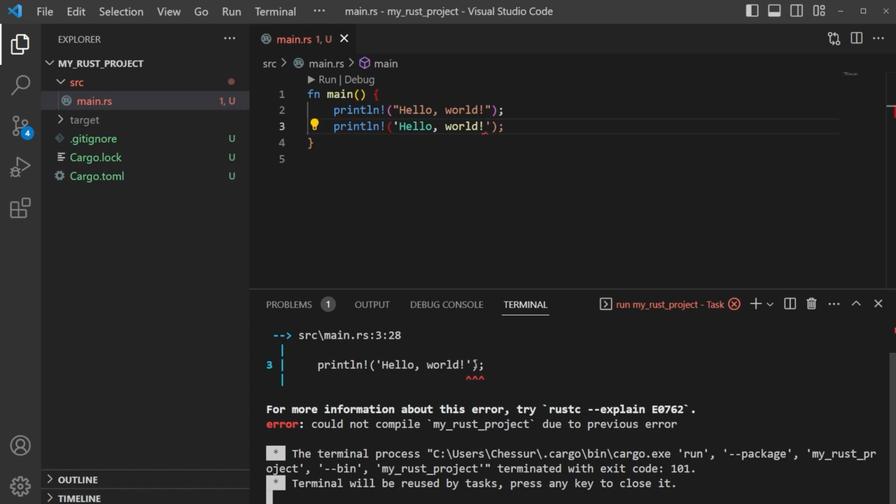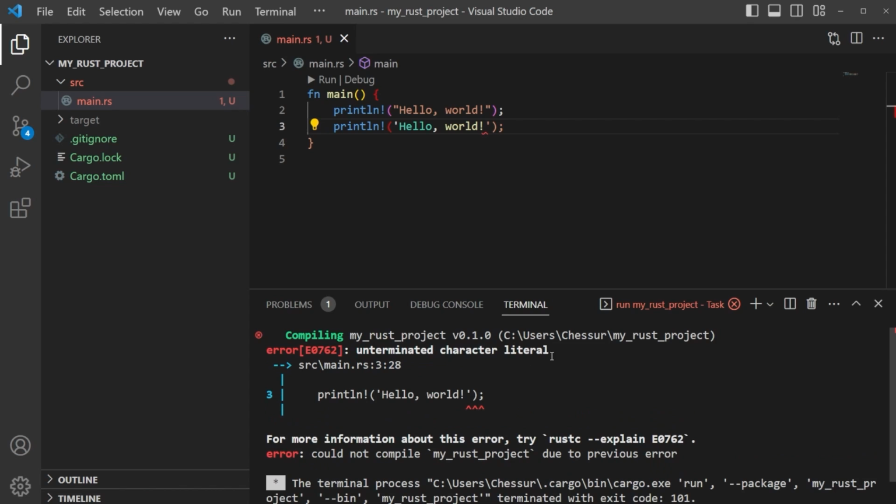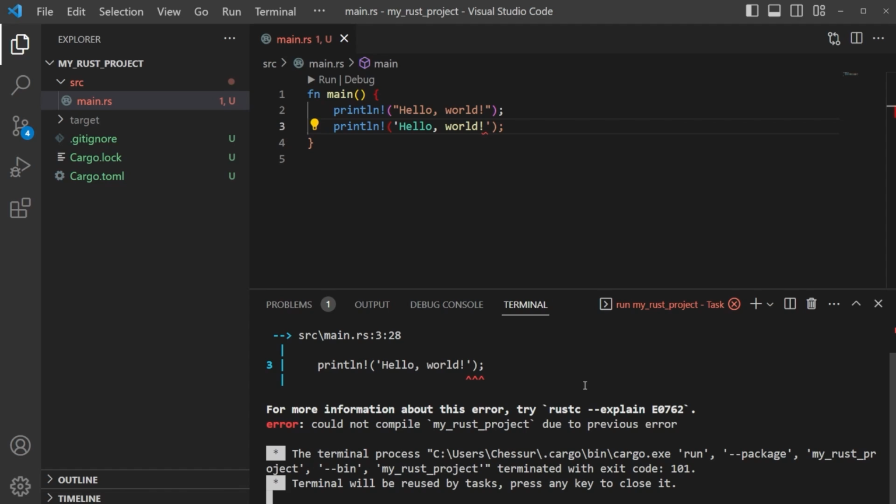So what's occurring here is an error. It's expecting one thing, we're giving it the other, and it's telling us what it's expecting. If we're ever confused, we can run this rustc explain command, and it will tell us. We can copy and paste this into a terminal, and it'll tell us exactly what's going wrong here.